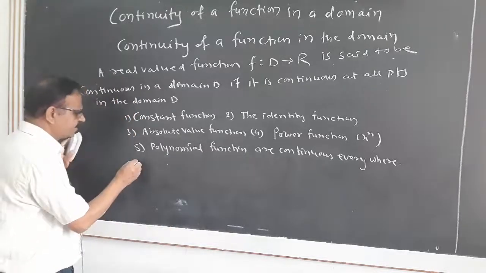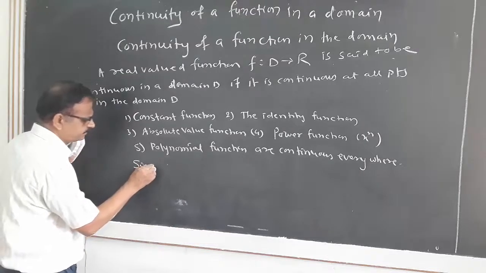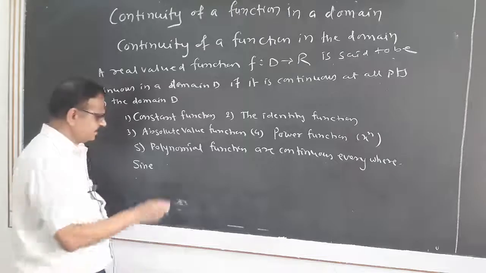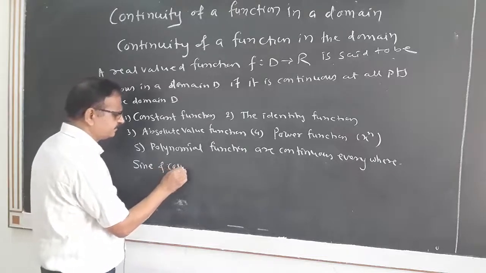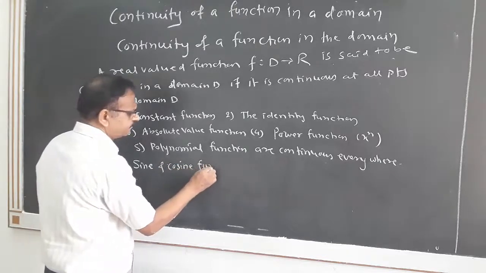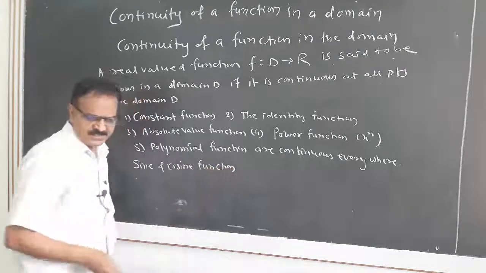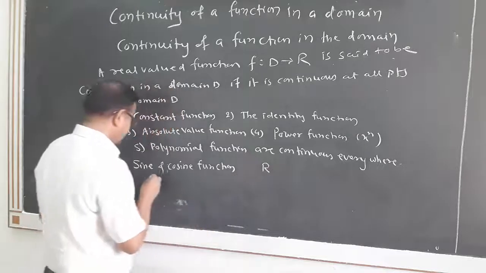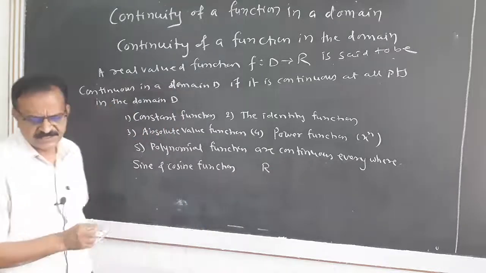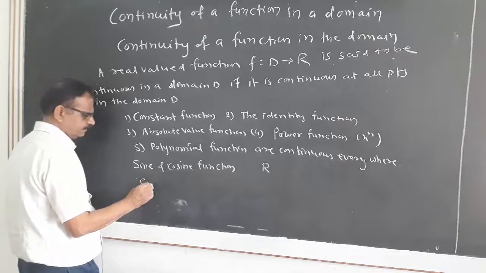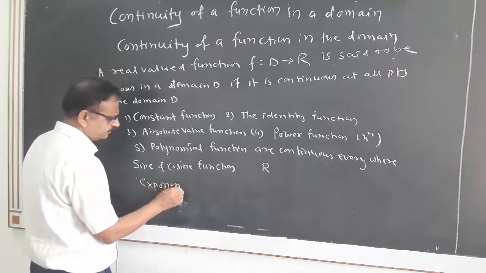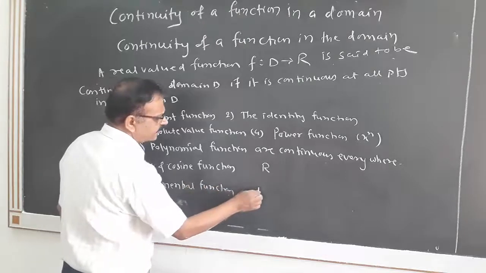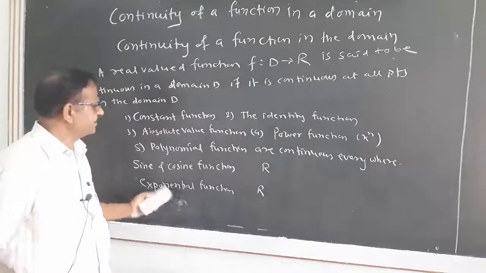Again we need sine function, sine and cosine function. These are continuous in R. Then exponential function is also continuous in R. We must know this.